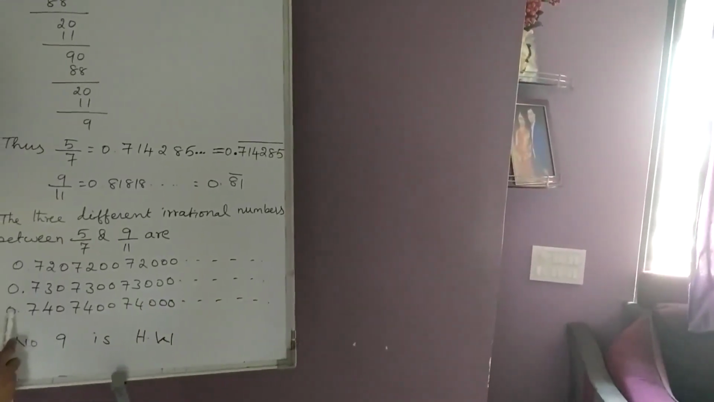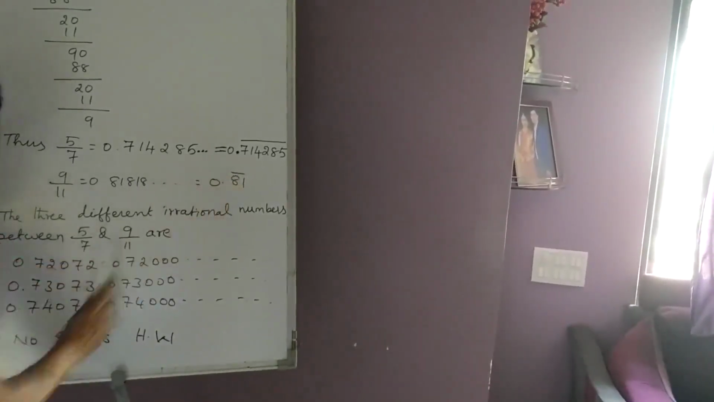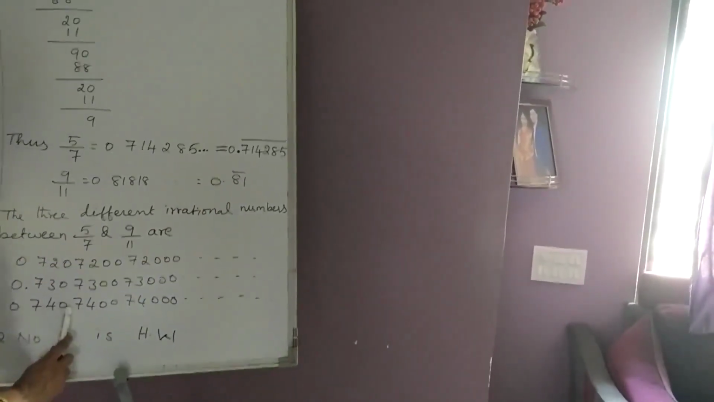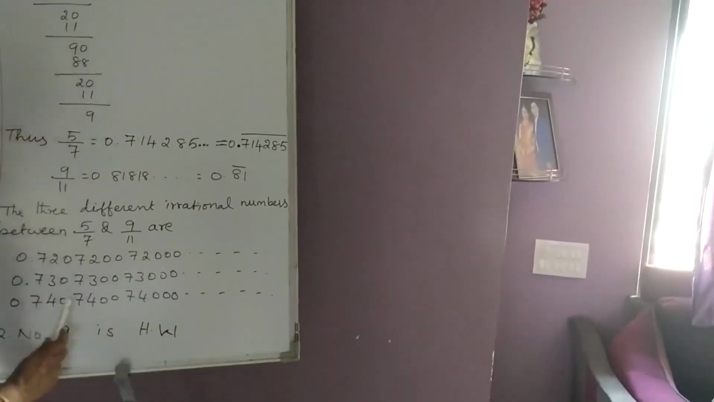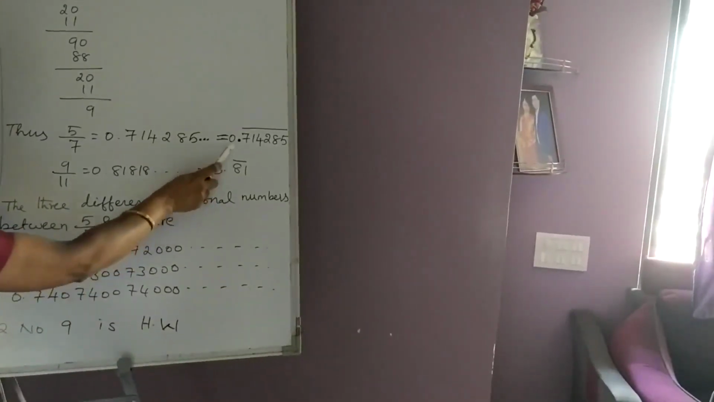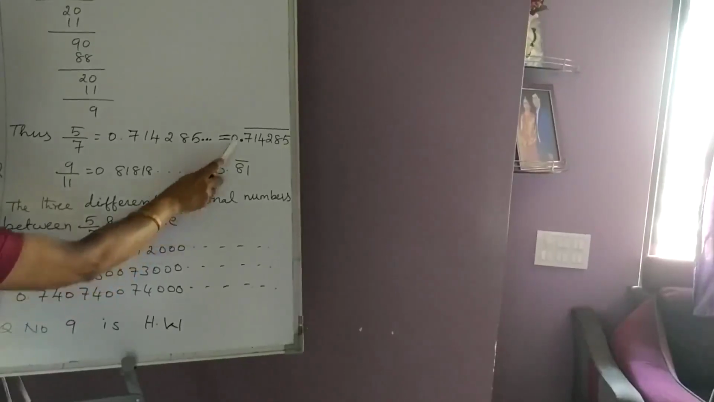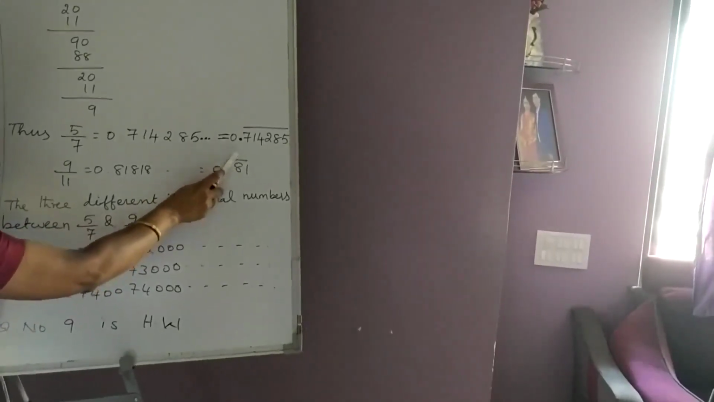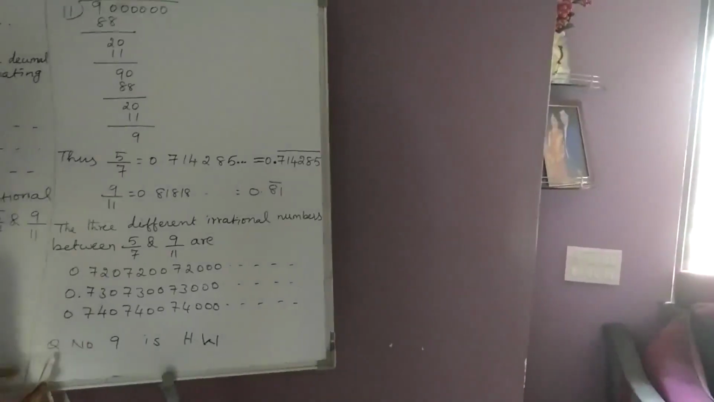The last number I have taken is 0.74. That number also lies between these two. It is 0.740, 7400, 74000, it goes on. You can write any three numbers between these two which are non-terminating and non-recurring. There exist infinite numbers between these two which are non-terminating and non-recurring. Out of that I have taken three numbers. If you want, you can write any three numbers satisfying the condition.